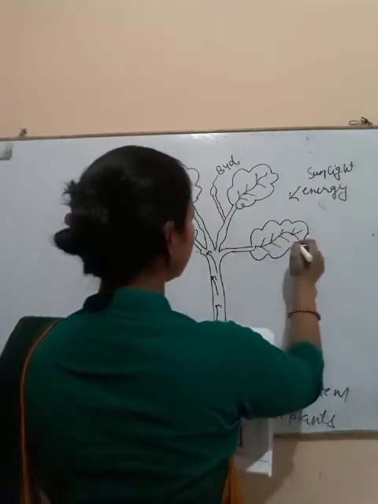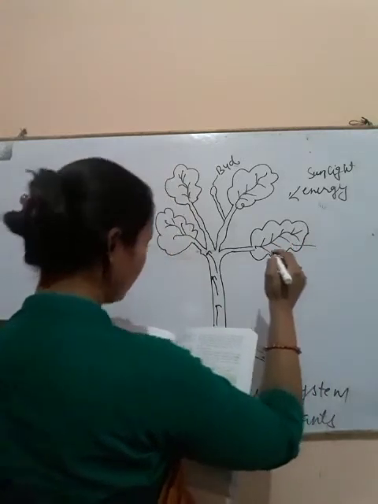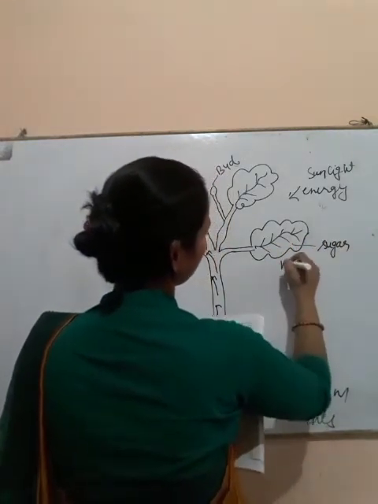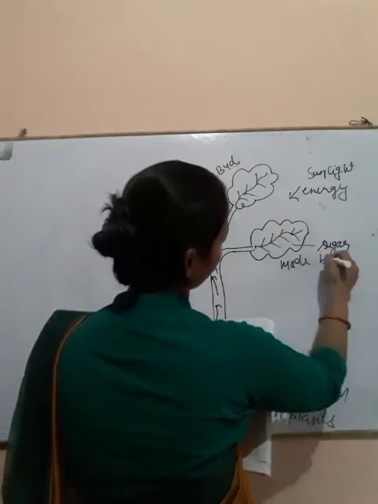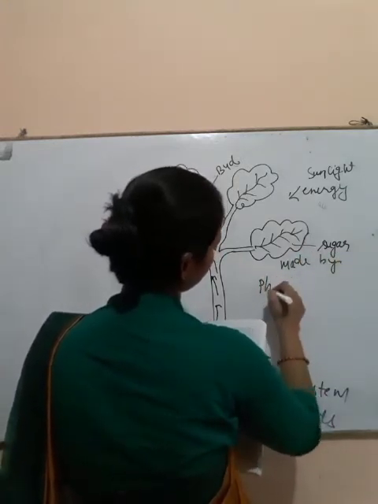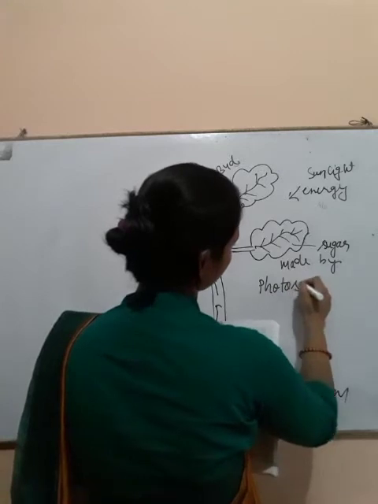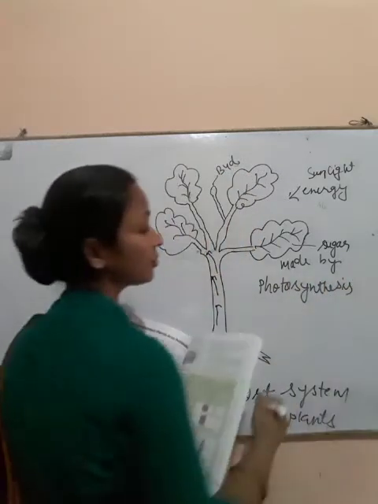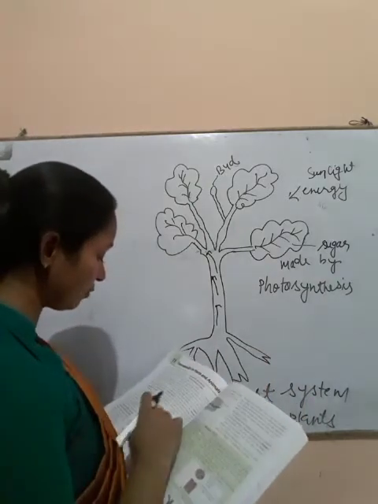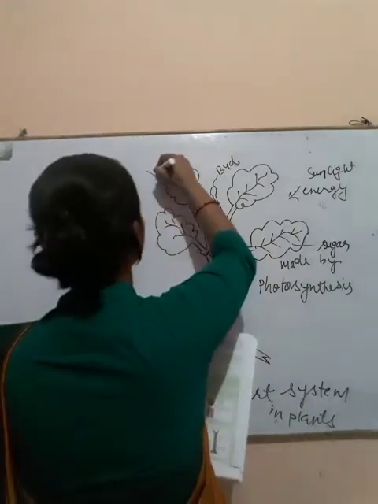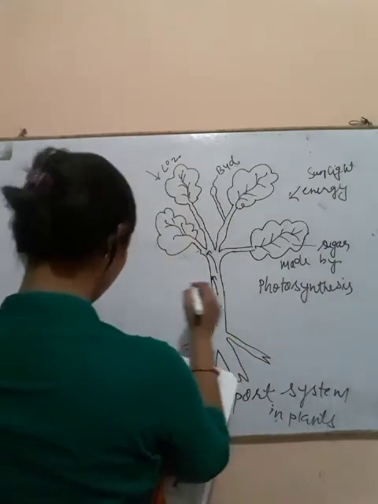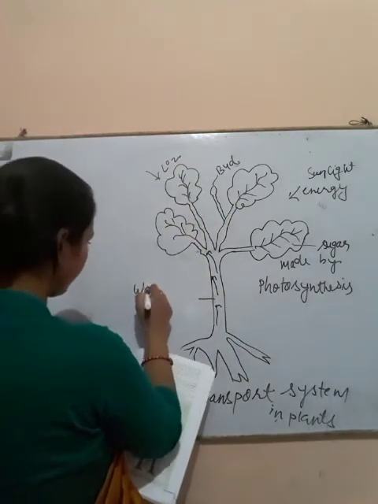Here, sugar is made by photosynthesis, and from here CO2 enters, and here are water and minerals.